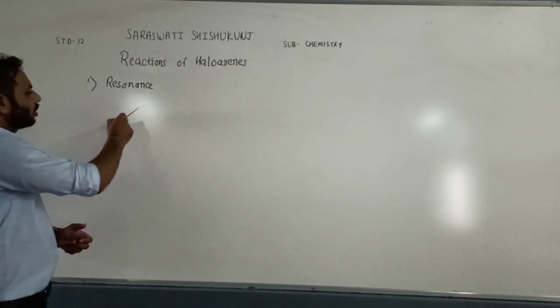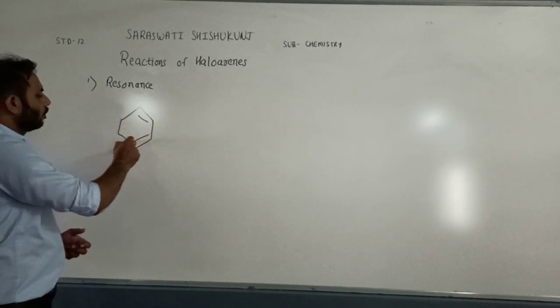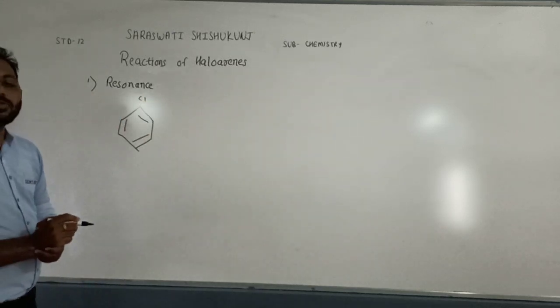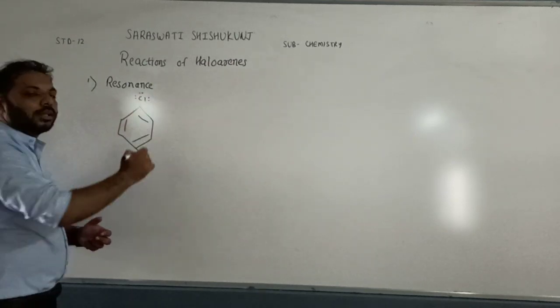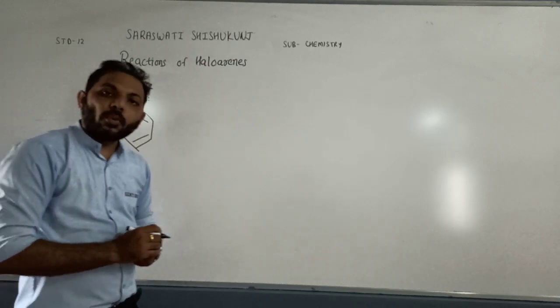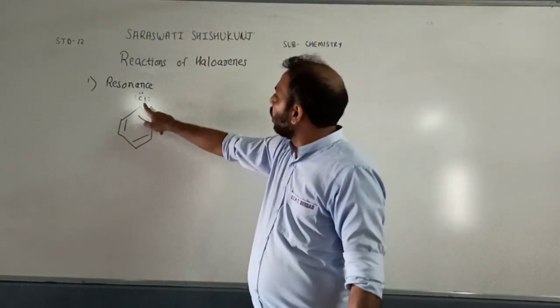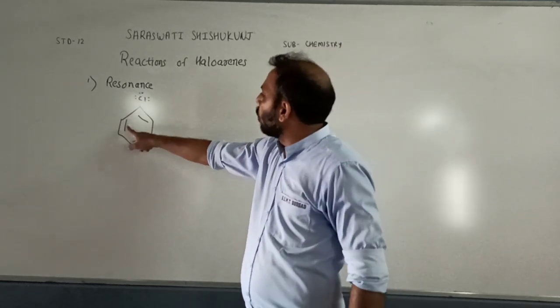So this is the structure of haloarene. This is chlorobenzene, and as we know, chlorine has a lone pair of electrons, a non-bonded pair of electrons. So in haloarene, chlorine has a lone pair of electrons and benzene has pi bond electrons.